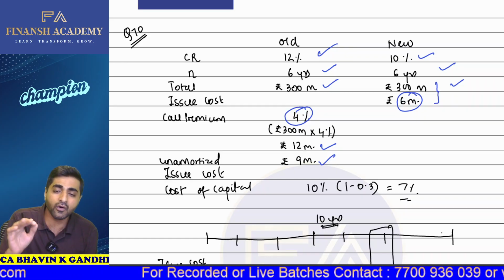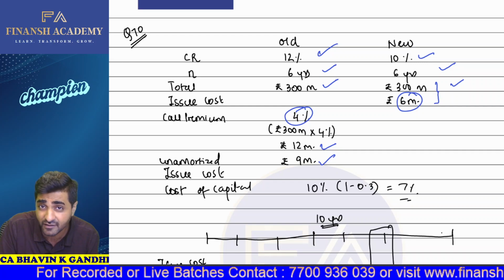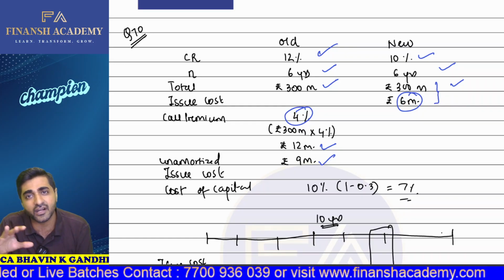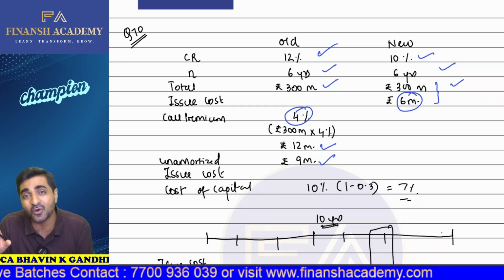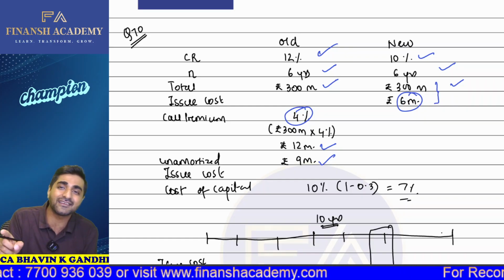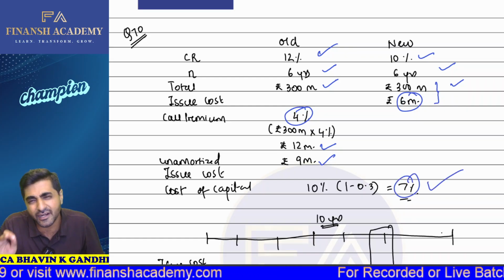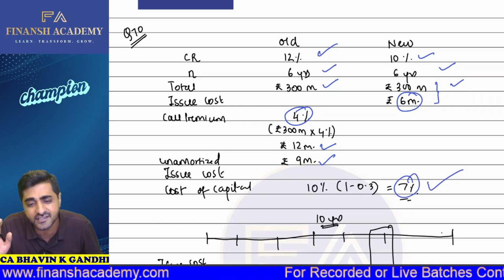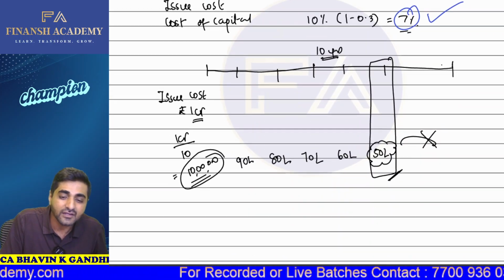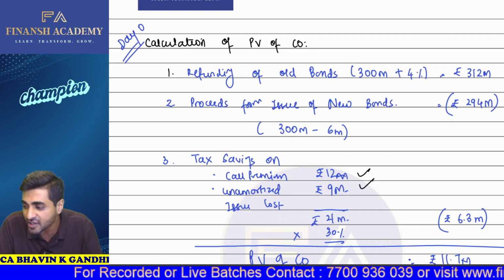Now, for NPV, we first have to check the PV of cash outflows, the PV of cash inflows, and we need the discounting factor. In this question, the discounting factor was not given to you. But we know that in the market right now, the coupon rate going on is 10%. Cost of capital is always post-tax, so we take this 10%, multiply by 1 minus tax rate, and get the post-tax rate, which is 7%. So is 7% to be treated as the post-tax cost of capital? Yes, sir. Will this be used for discounting from future value to present value? Yes, sir. So now, my dear students, at time zero, let us see what is the present value of cash outflows which are possible.